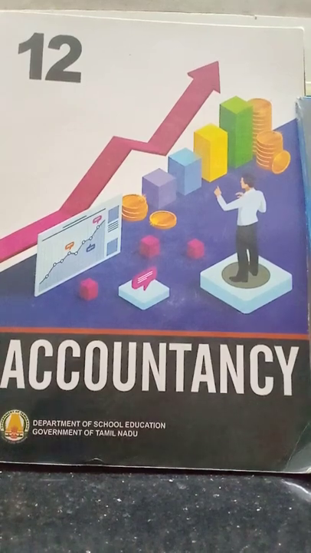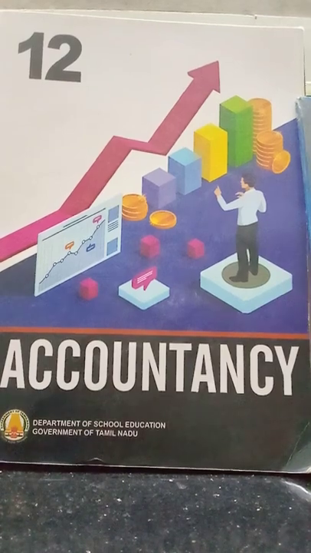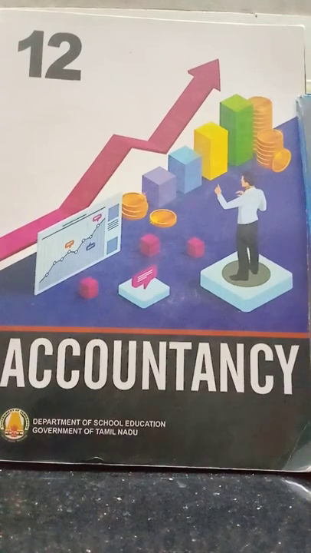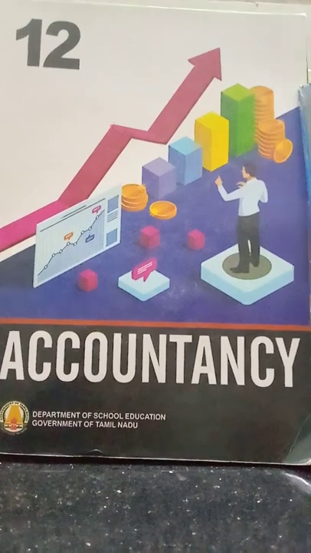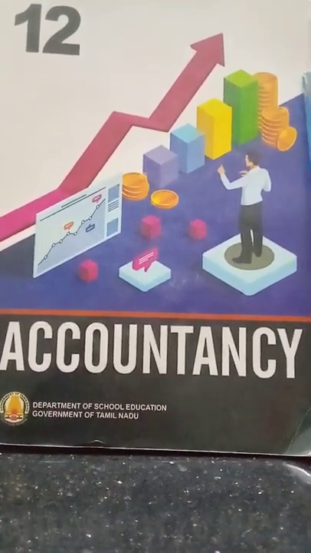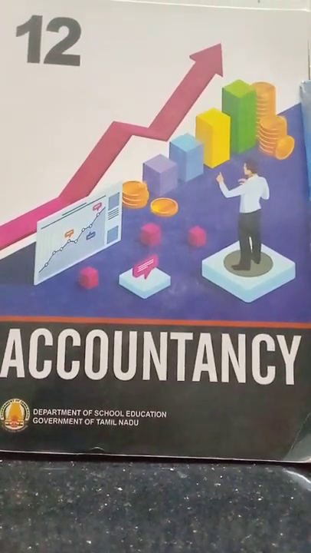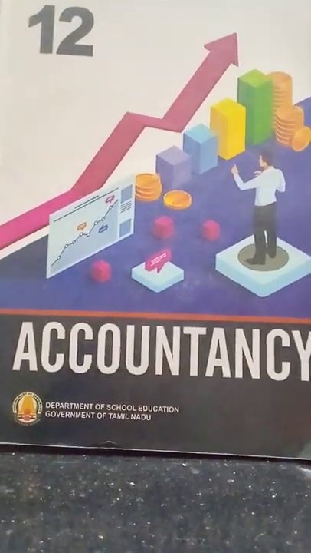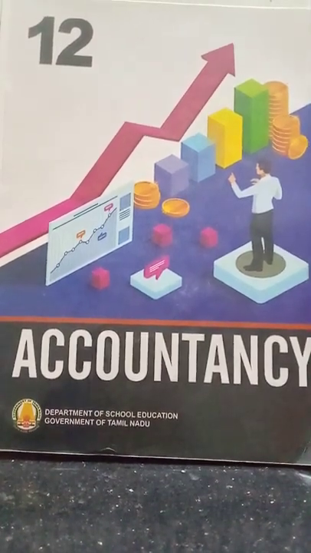Before we enter this chapter, Accounts from Incomplete Records, let us recollect all the things that we have learnt in 11th standard in accountancy, especially all the accounting principles, concepts, standards. Especially the accounting concepts: dual aspect concept, business entity concept, going concern concept, matching concept, etc. Okay, the dual aspect concept. Dual aspect concept is,